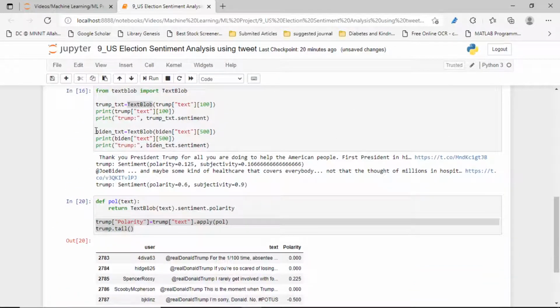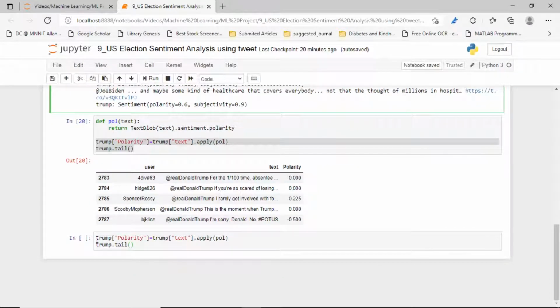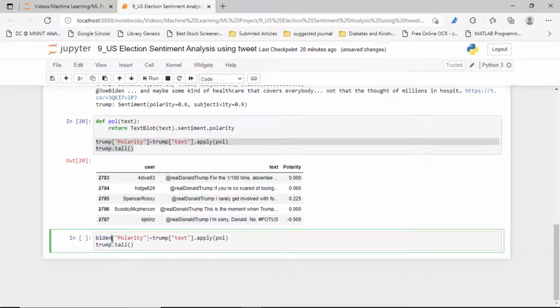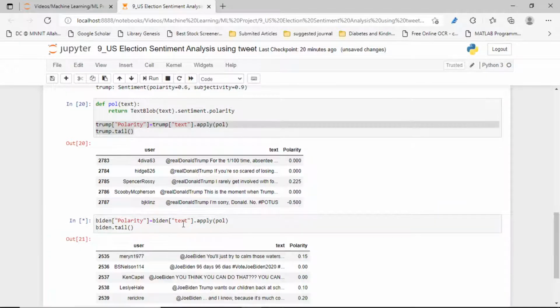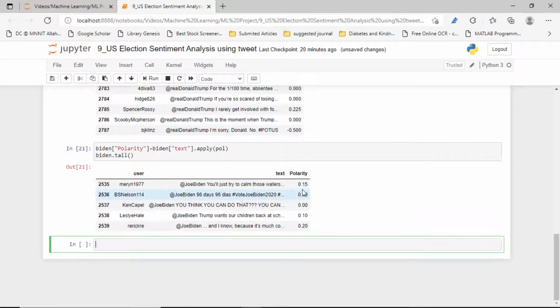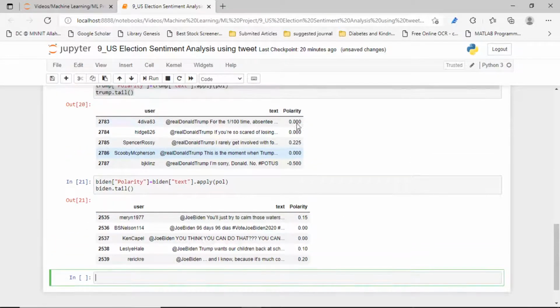Let's copy the Biden name, and let's see the tail values of the Biden dataset. Yes, you can see. So for each row we have created its polarity.